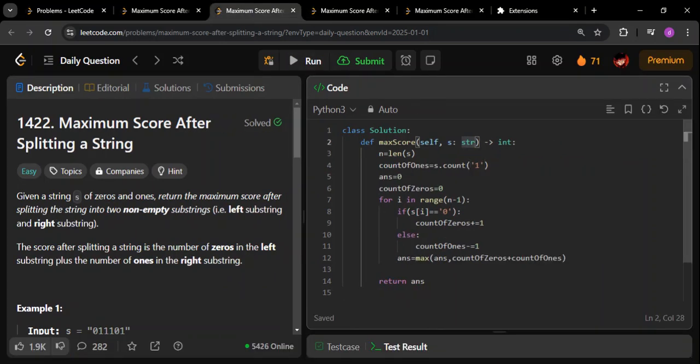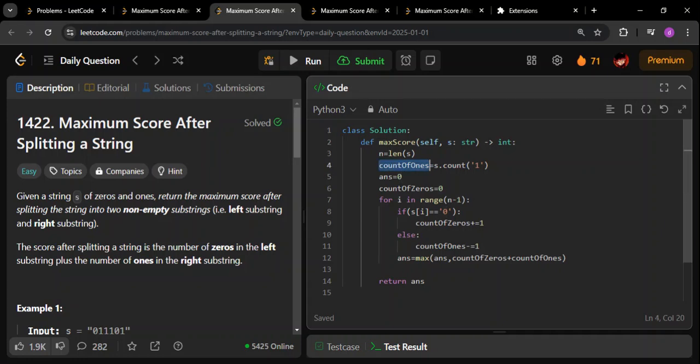Now if you see here, in the starting itself, we are just counting how many ones are there. This I'm showing as count of ones. This time if you see, there are no arrays, so it's going to be an O of 1 solution. So the idea here is, we are going to count how many ones are there, and if the current element is a one, then we are going to predict how many ones are there towards the right based on this particular value. Okay, see how we are doing that.